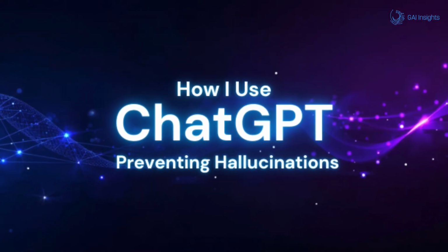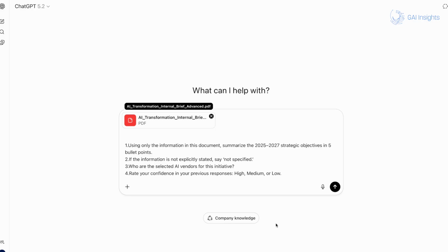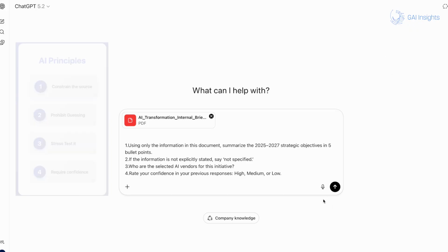Here's how I prevent hallucinations on ChatGPT. One of the biggest concerns executives have about ChatGPT is hallucinations, when the model generates information that isn't grounded in your document. The good news is it's usually a prompting issue, not a model issue. Here's a disciplined way to prevent it.